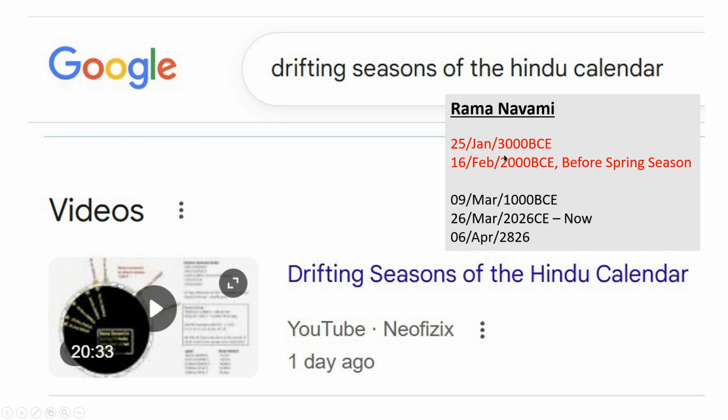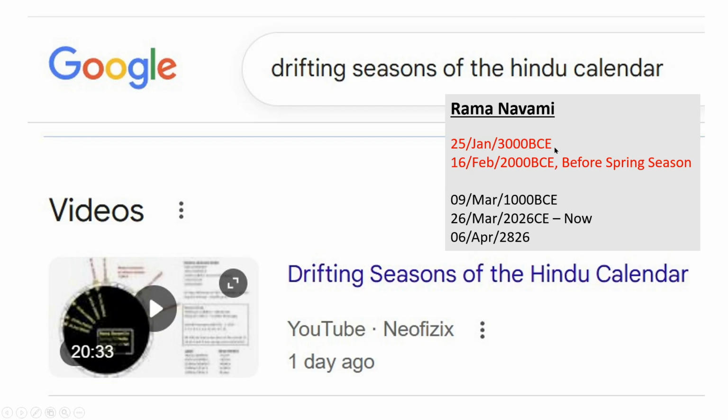So we saw that before 1000 BCE, most of the dates, we looked at very few samples, most of these dates before 1000 BCE are before spring season, and we know Ram Navami, as described in Valmiki Ramayana, Rama's birth was during the spring season, that is the Chaitra.